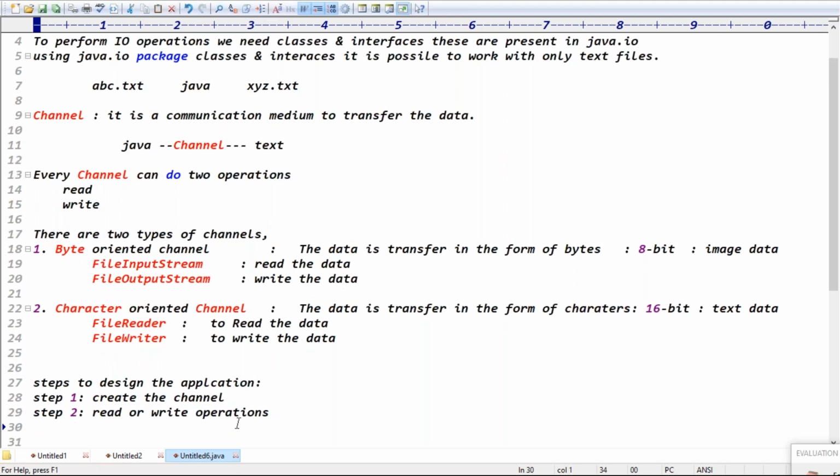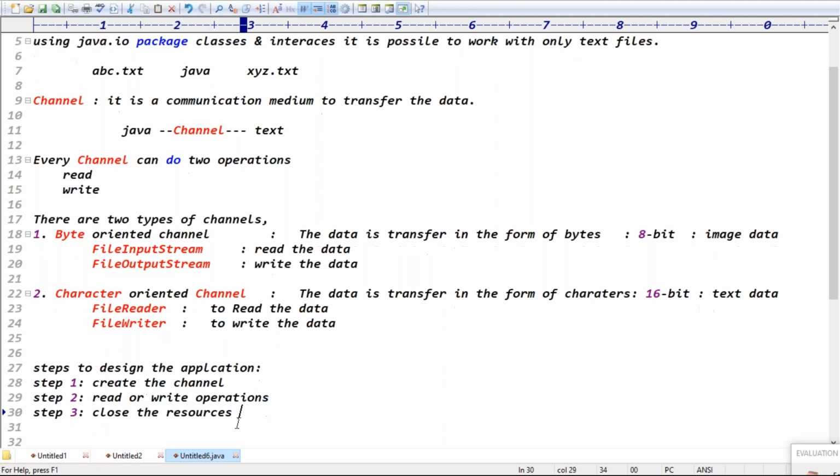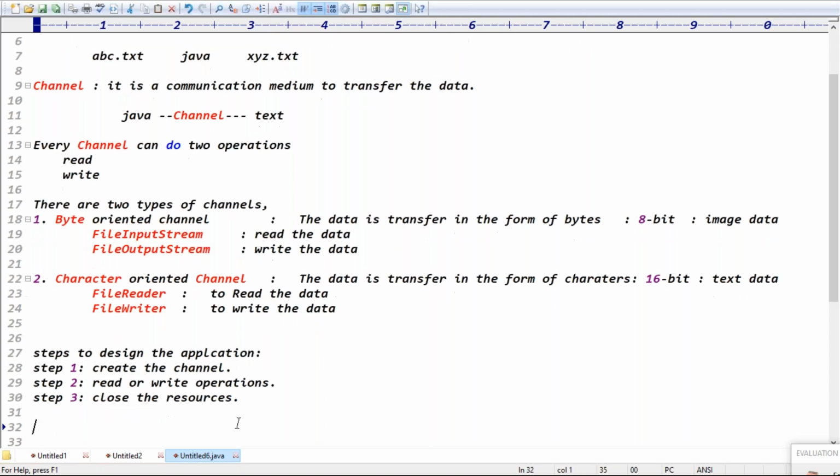Step three: once the read or write operation is completed, close the resources. Just these three steps you have to follow: create the channel, read or write operation, close the resources. Resources means the things we have opened; generally we call those resources.